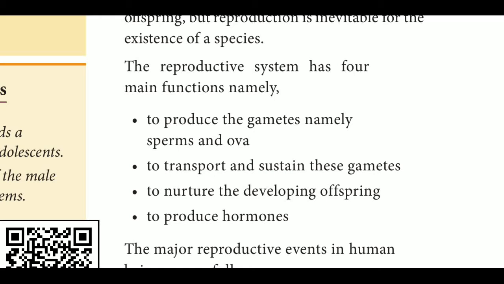The formed gametes are transferred from male to female, and their sustainability is maintained. Third, it nurtures the developing offspring, supplying nourishment for the development of the fetus. Fourth, it produces the hormones that maintain the reproductive system through normal secretions. These four are the major functions of the reproductive system.